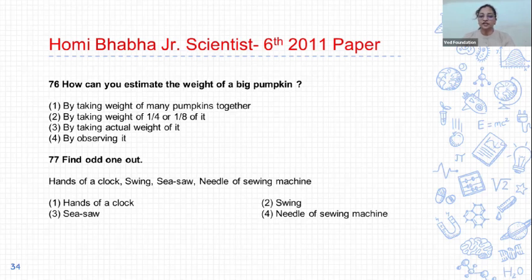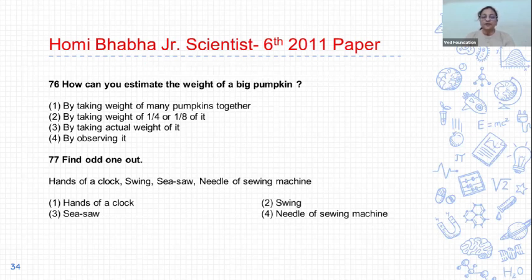76. How can you estimate the weight of a big pumpkin? Options are: 1. By taking weight of many pumpkins together; second, by taking weight of 1/4 or 1/8 of it; third, by taking actual weight of it; and fourth, by observing it. The correct answer is option 2, by taking weight of a quarter part of it.